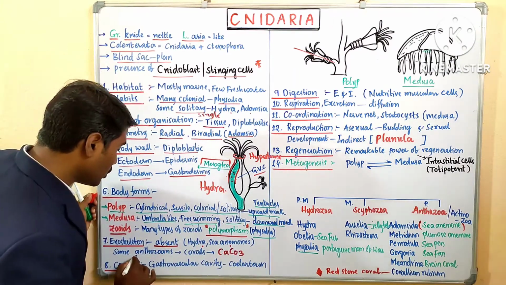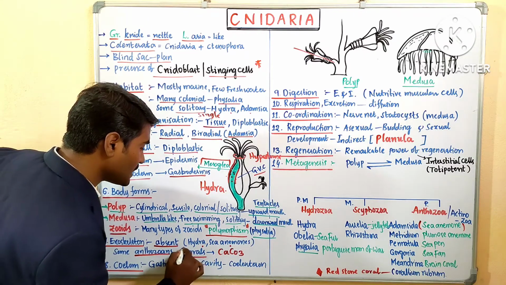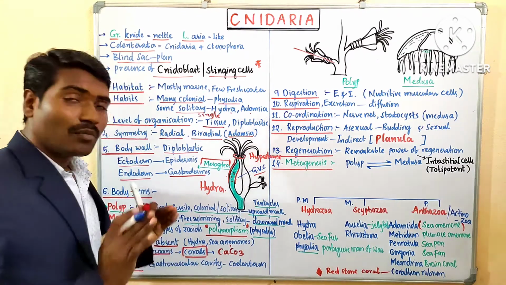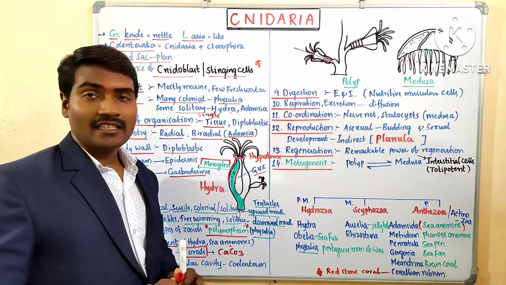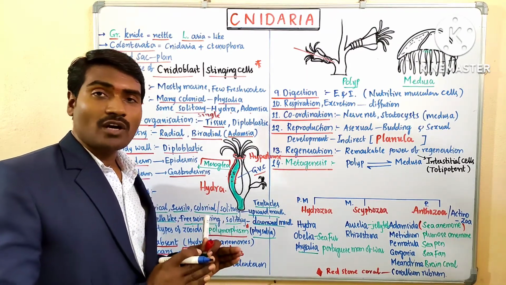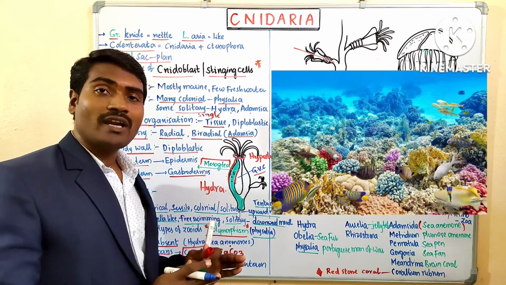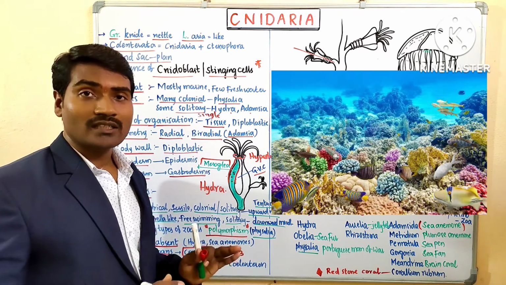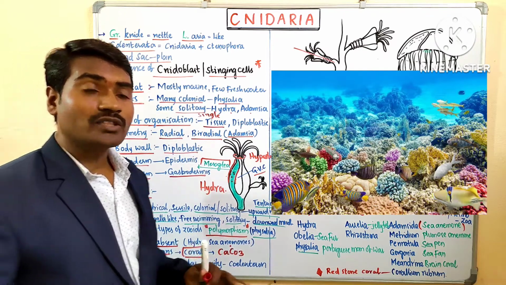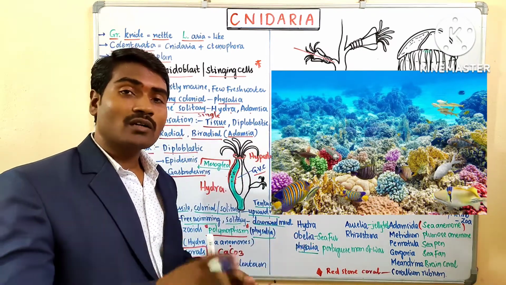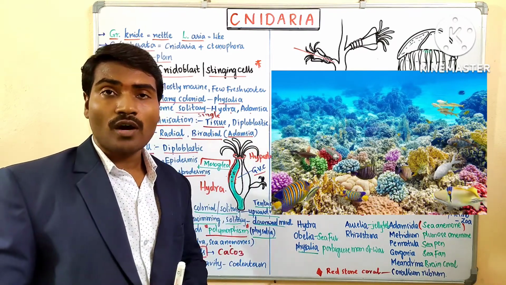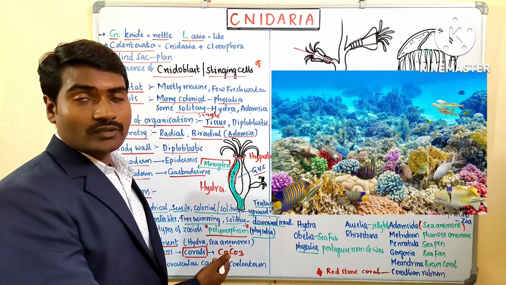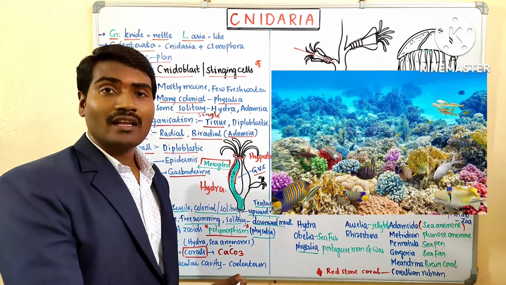But in some anthozoans, which are called corals, a skeleton is present which is made up of calcium carbonate. You know, corals form coral reefs at the bottom of the ocean. Large coral reefs are also formed by these anthozoans.